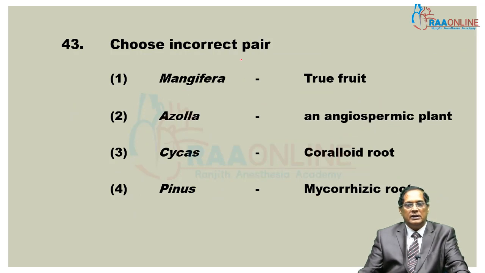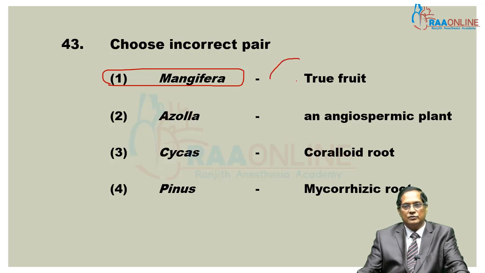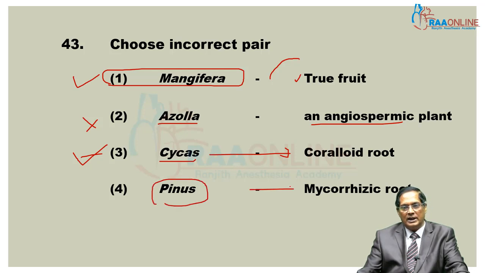43rd, incorrect pair. Fruits are formed by angiosperm only, not by gymnosperm. So here the only option is that Mangifera is a member of angiosperm and it forms true fruits. So this is correct. Then Azolla is pteridophyte. It is not an angiospermic plant, it is a pteridophytic plant. Cycas is a gymnospermic plant and it has coralloid root. This is the correct answer. And Pinus is known for the mycorrhizal root.